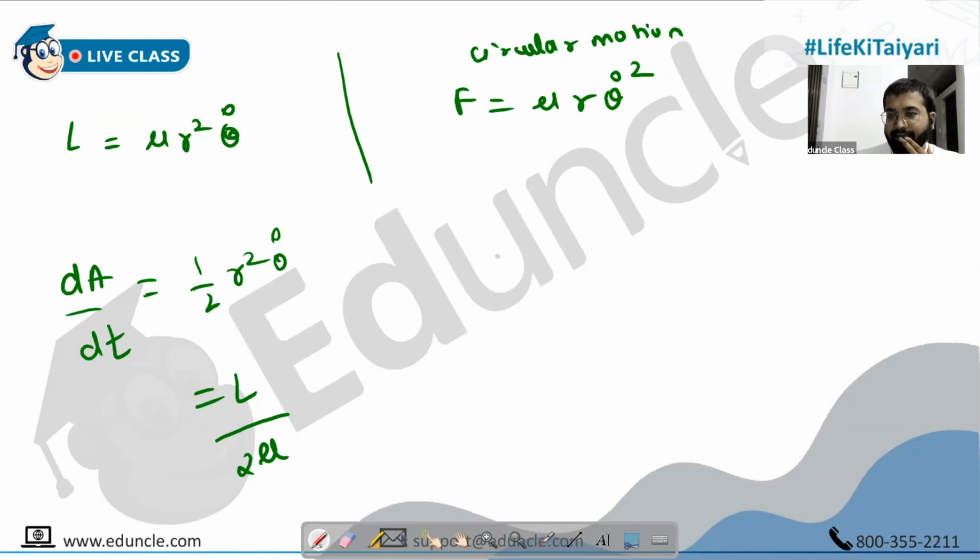Tell me one thing, in central force, which kind of coordinate system do we use? Polar. 2D polar, to be more precise. In 2D polar, how many components of acceleration do we have? 2 components. Which component is important when it comes to central force? Radial, r cap. So which acceleration are you supposed to calculate? Radial. So central force acceleration means radial acceleration. It's just another way to ask it. So that is basically r double dot minus r theta dot square. Make note. This is the central force acceleration.